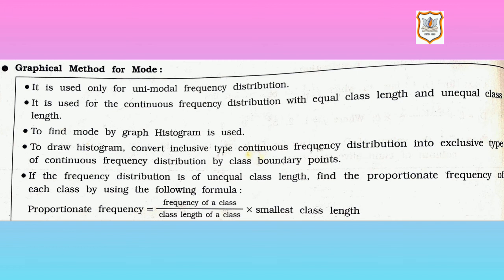Next point, if the frequency distribution is of unequal class length, find the proportionate frequency of each class by using the following formula. So if it's a sum of unequal class length, then you have to find the proportionate frequency, and the formula for proportionate frequency is frequency of a class divided by class length of a class into the smallest class length. So this is the method which we are going to solve practically, the graphical method to find mode.